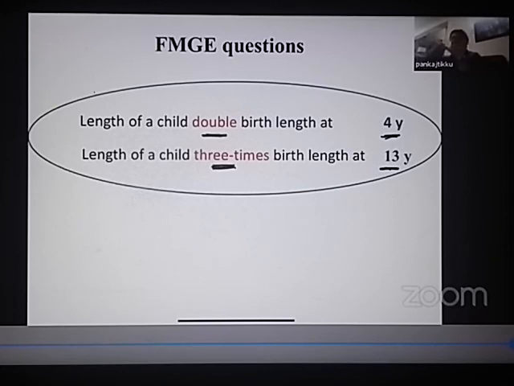I'll just repeat again. Weight becomes double the birth weight at 5 months, 3 times at 1 year, 4 times at 2 years, 5 times at 3 years, 6 times at 5 years, 7 times at 7 years, and 10 times the birth weight at 10 years. That is regarding weight. Here we are talking about length: double the birth length at 4 years and 3 times the birth length at 13 years.